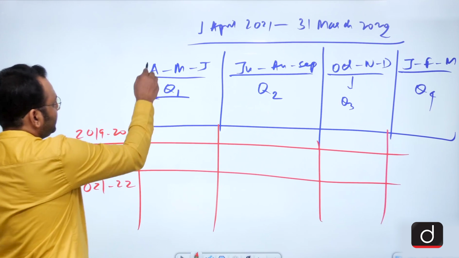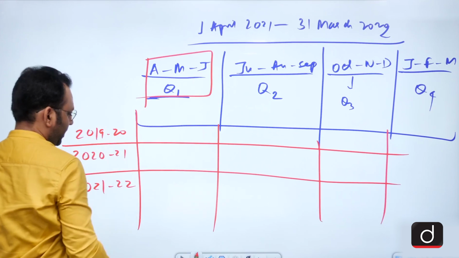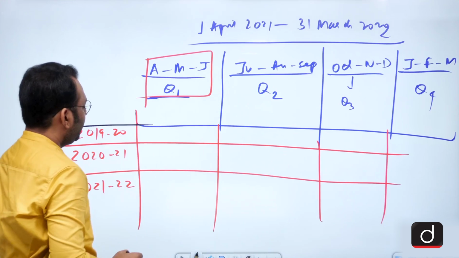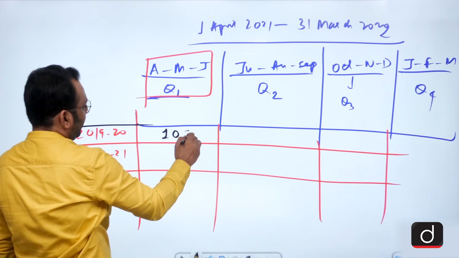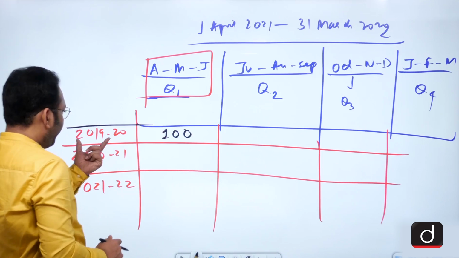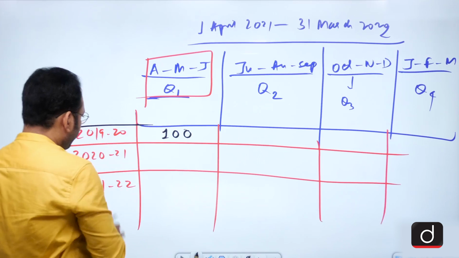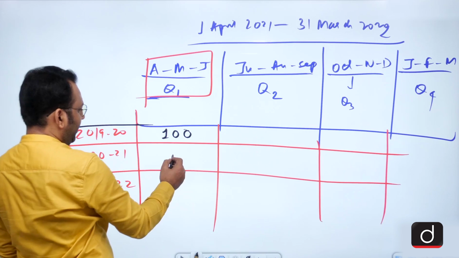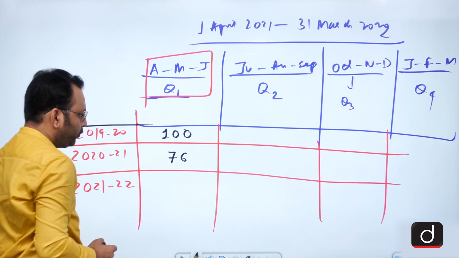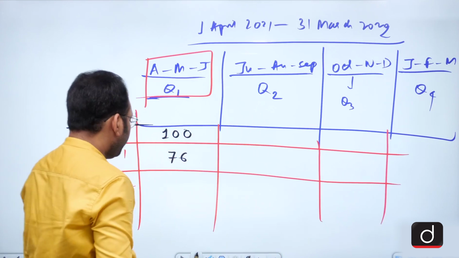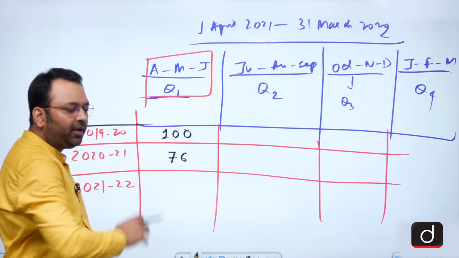Suppose in this quarter and in this year, the GDP was say rupees 100 for this quarter of 2019-20, and suppose the next year in the same quarter the GDP fell to rupees 76. So can I not find out what is the change in the GDP? Yes, we can.